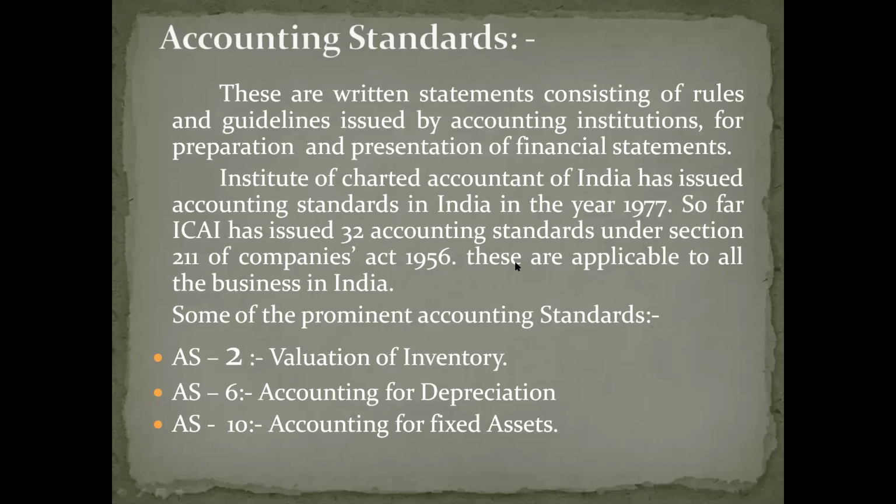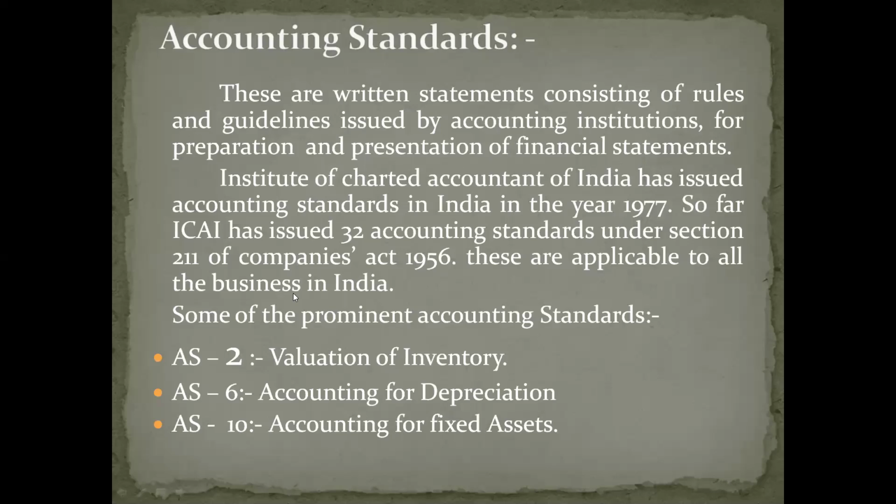Fine. What is the meaning of accounting standards? These are written statements consisting of certain rules and guidelines, given by professional bodies or accounting institutions like the Institute of Chartered Accountants of India, for the preparation and presentation of financial statements. First of all, these are written rules and regulations given by professional bodies like ICAI for practicing accounting or for preparation and presentation of financial statements. They are called accounting standards.